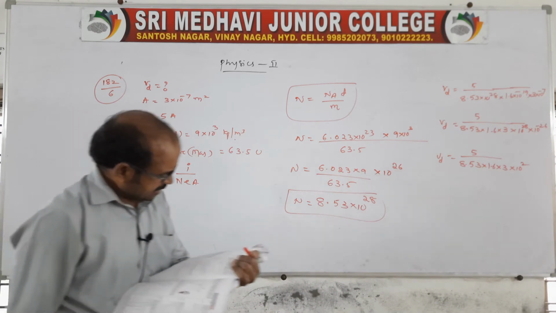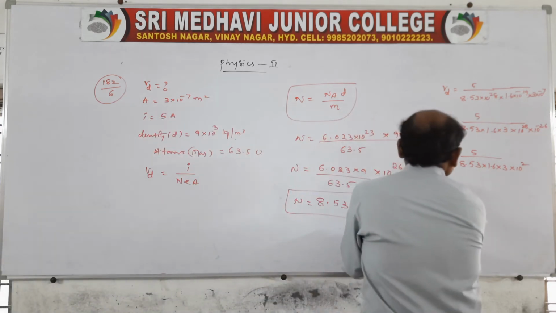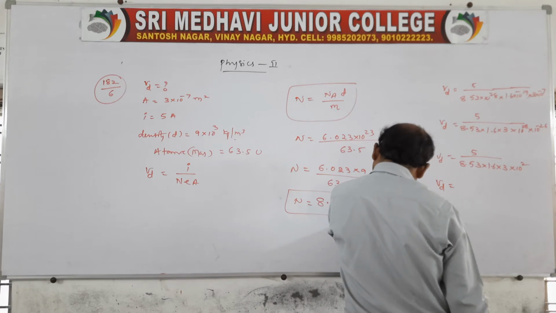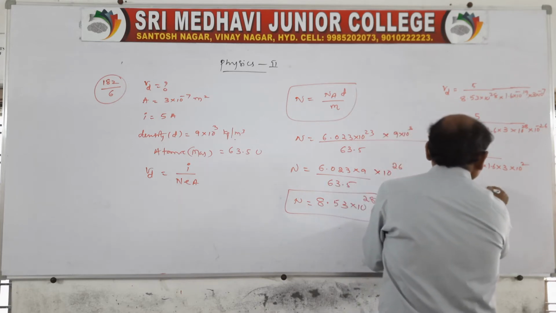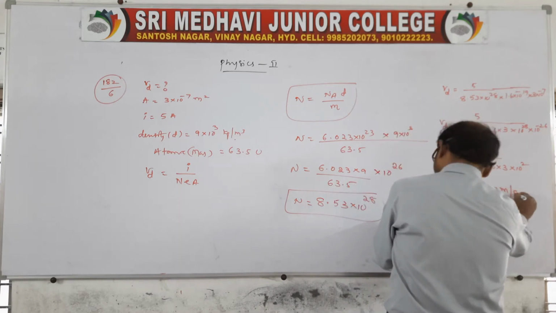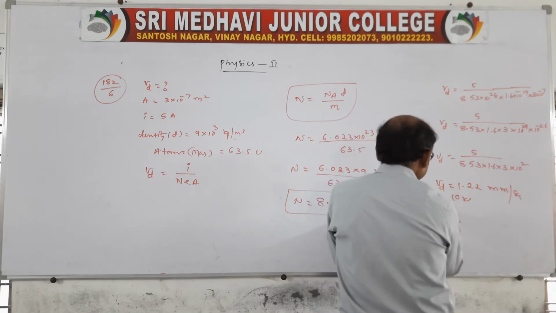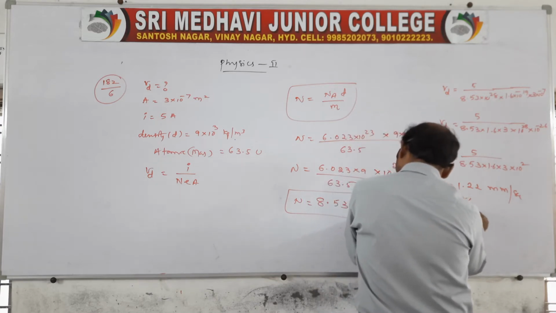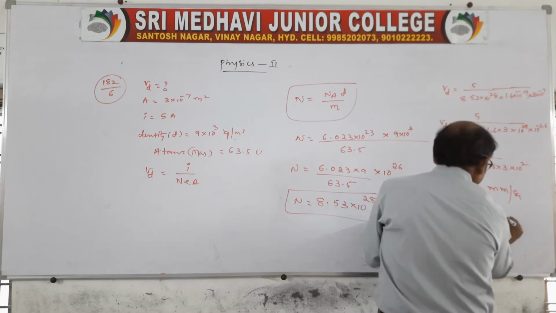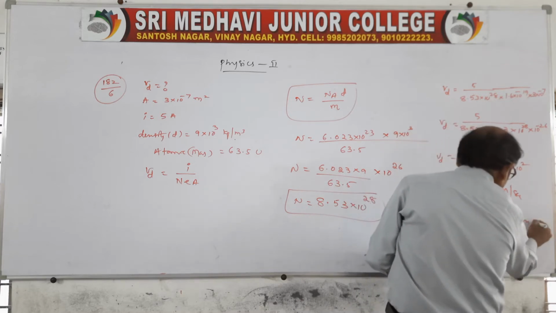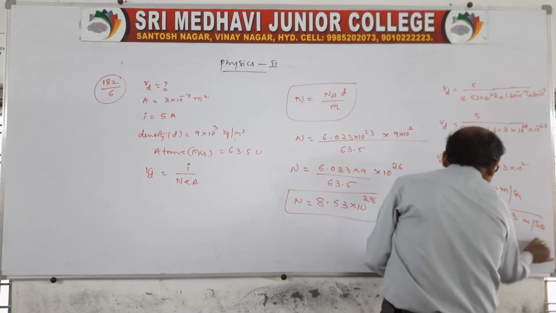If you simplify that, approximately we get the drift speed equal to 1.22 millimeter per second. Or you can say Vd is equal to 1.225 into 10 power minus 3 meter per second. Of course, both are correct.